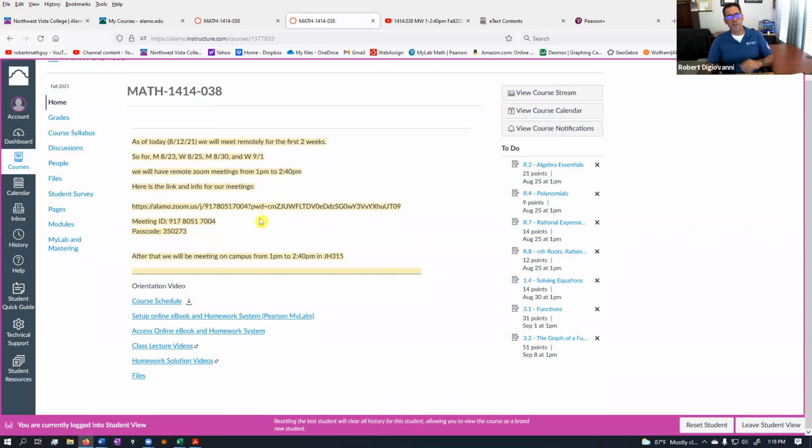I think though, this pretty much gets you set up. So again, hopefully we will be on campus after the first 2 weeks, but for the first day of class, what you need to do is be there on Monday, the 23rd of August at 1 p.m. in this Zoom session right here, and see if you can go ahead and get access to the online system before we meet. If you can, great. If not, we'll probably run through it during the orientation or during the first day.